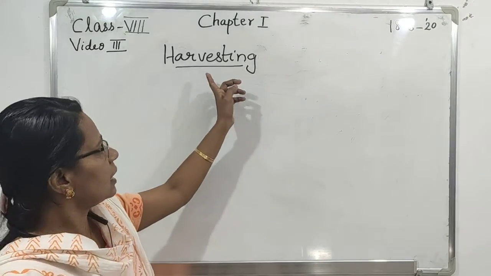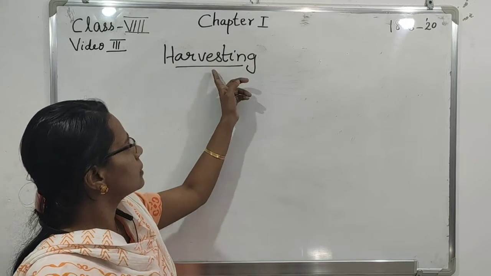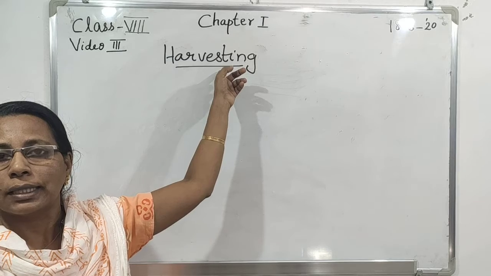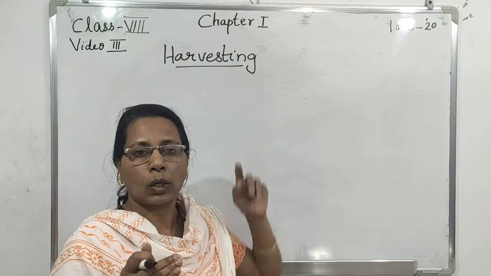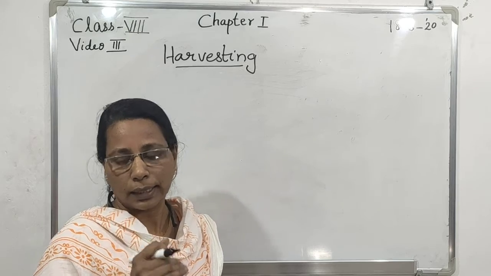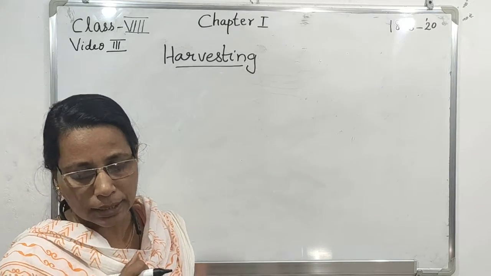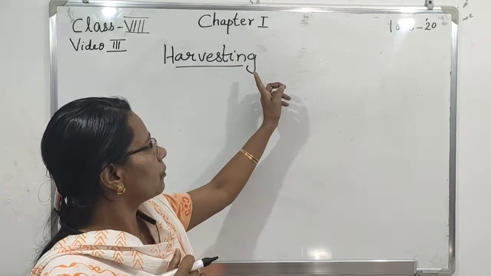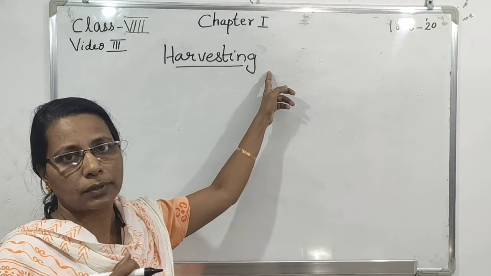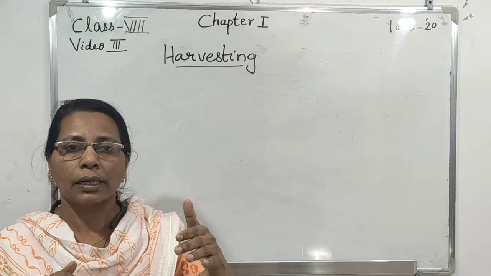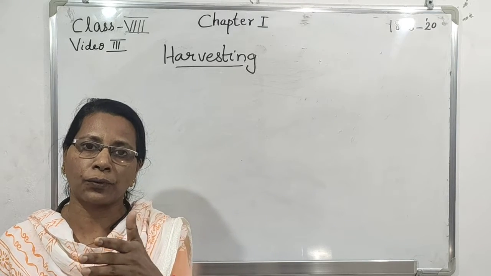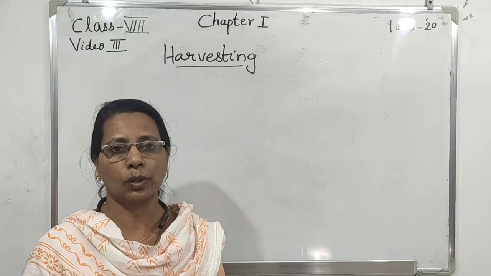The sixth step of agricultural practice is harvesting. What is harvesting? Collecting the crop after it is mature is called harvesting. Generally, it takes 3 or 4 months for a cereal crop to mature.